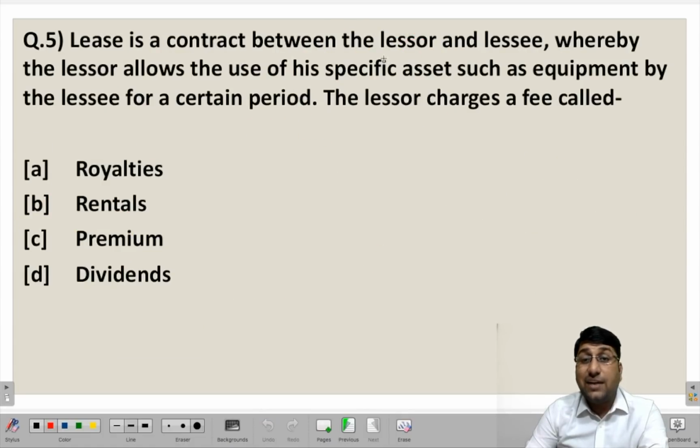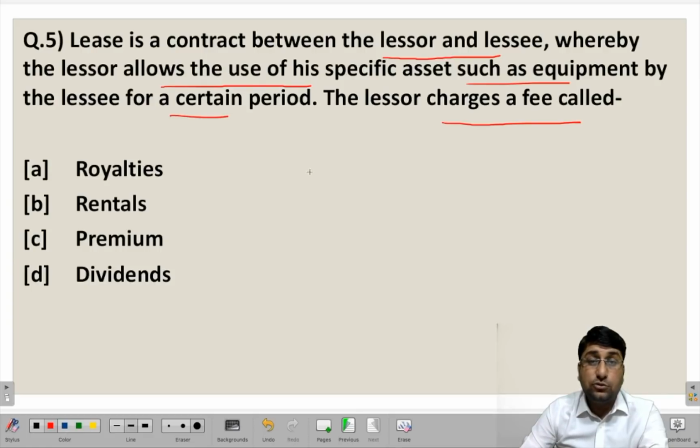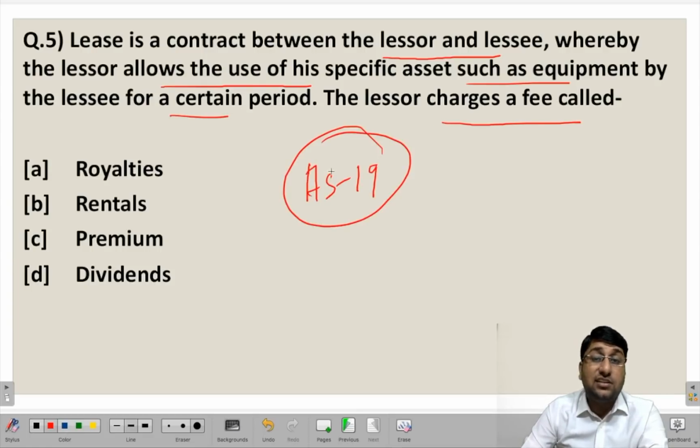Lease is a contract between the lessor and lessee, whereby the lessor allows the use of a specific asset such as equipment by lessee for a certain period. The lessor charges a fee called. So this is about a lease contract. We can also talk about lease is covered under AS 19, that is accounting standards 19 in terms of accounting, also in which there are two people, that is one is your lessor and the other is a lessee. So we can take an example to understand this particular term.